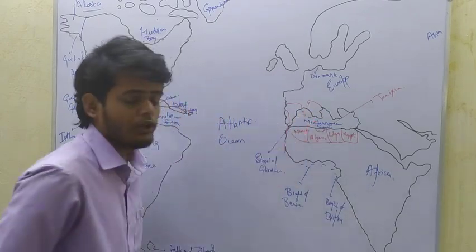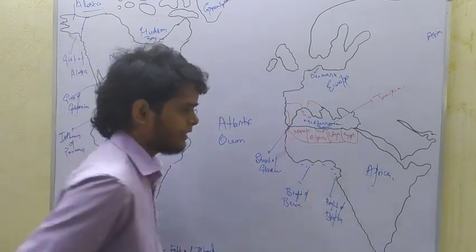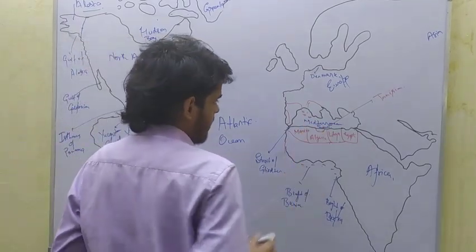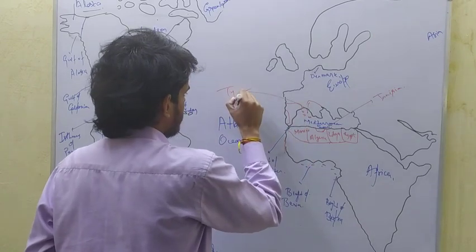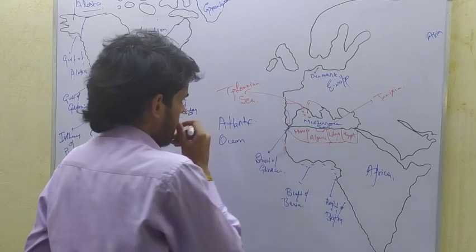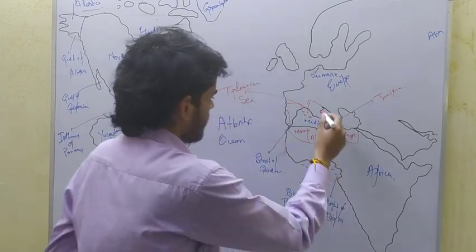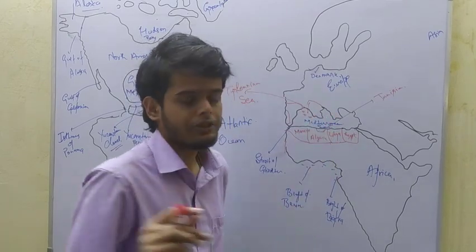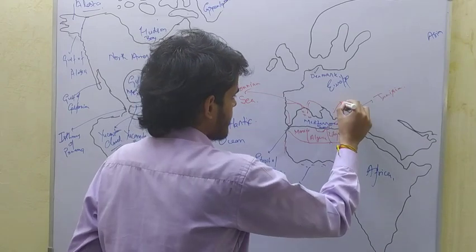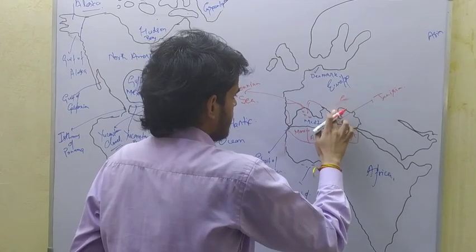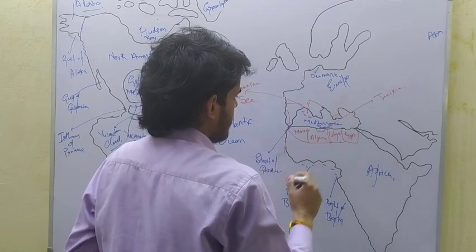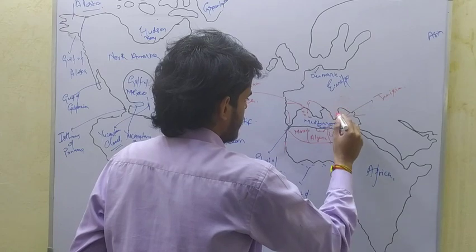Between these islands and the western shores of Italy, Tyrrhenian Sea is located. Here Greece is located. Greece also shares boundary with